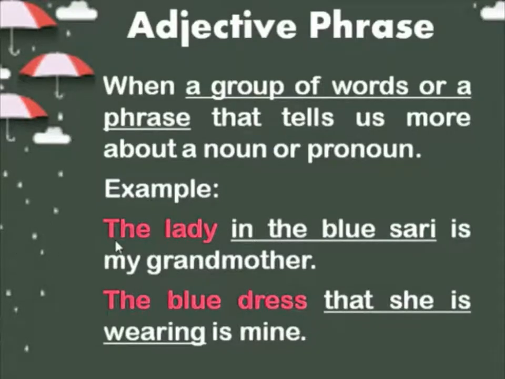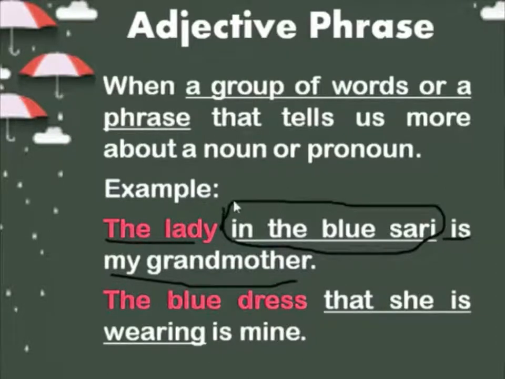It makes complete sense. But what does this in the blue sari explain? It explains the lady. The lady in the blue sari is my grandmother. This adds more information about the lady. What is she wearing?